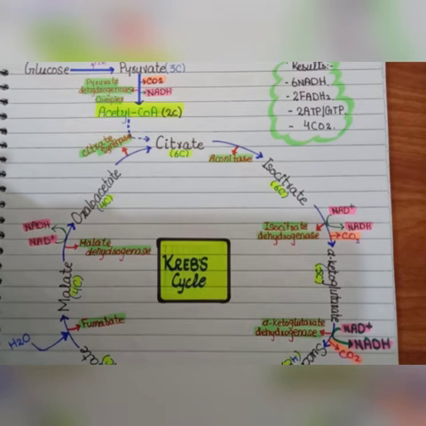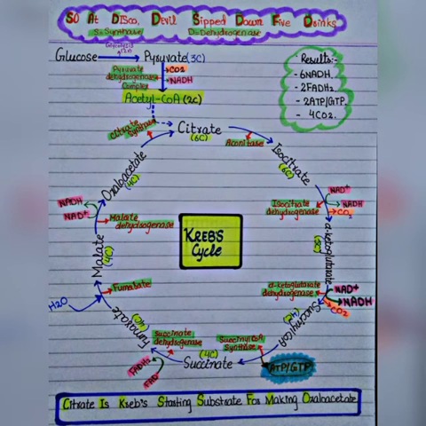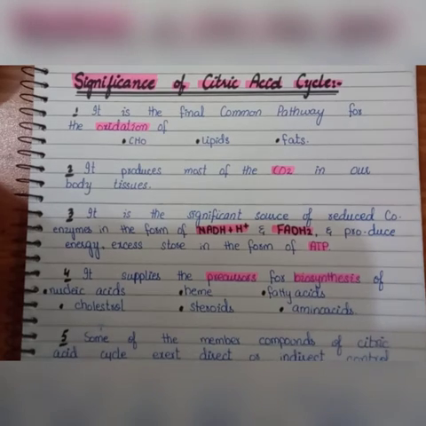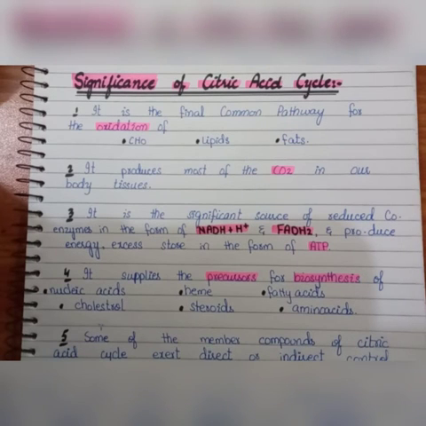So here is all about the Krebs cycle, the different steps of the Krebs cycle, and the mnemonic for the enzymes and for the different steps of the Krebs cycle. Now let's move to the significance of the Krebs cycle. In the last, we have the significance of the citric acid cycle.